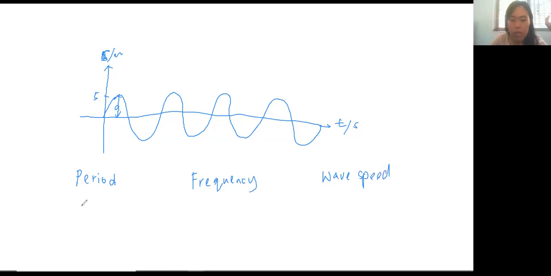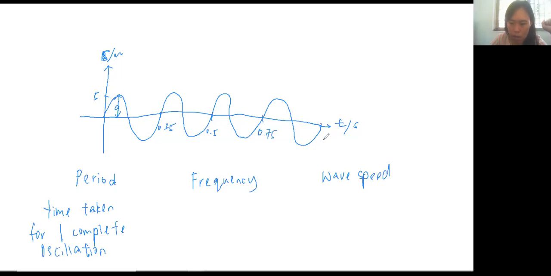Period is the time taken for one complete oscillation. Time taken for one complete oscillation. So here, 0.25, this one is 0.5, this one is 0.75, and this one is 1.00.